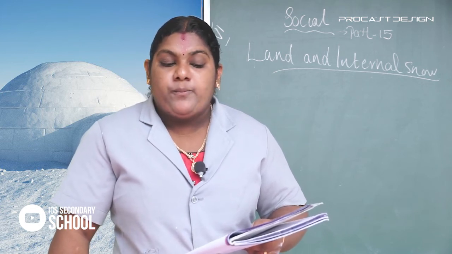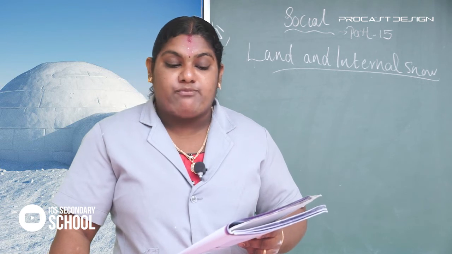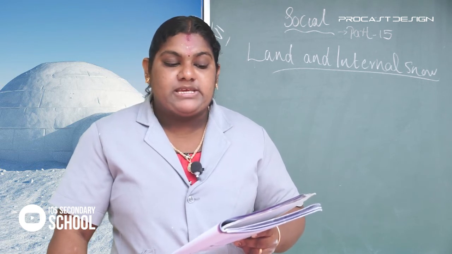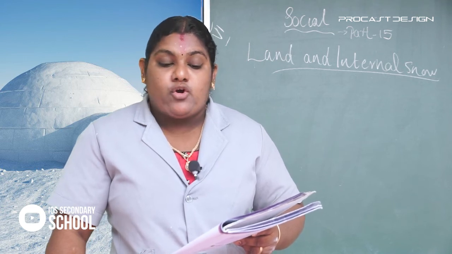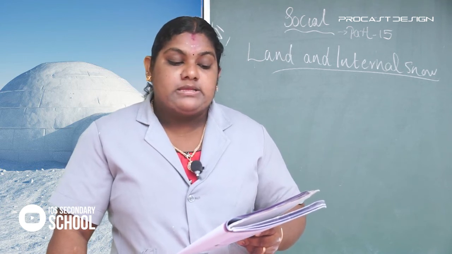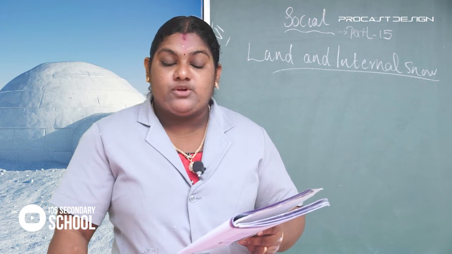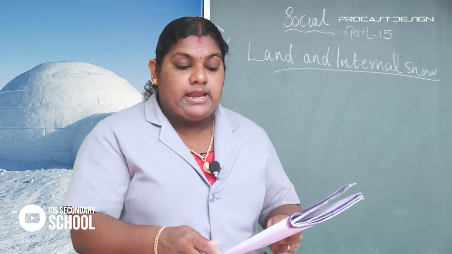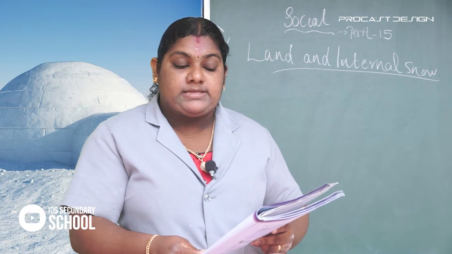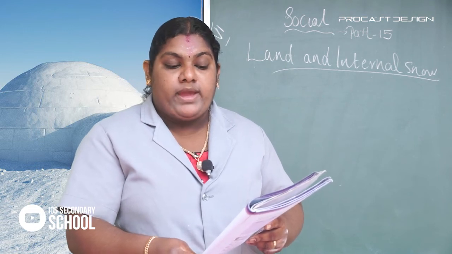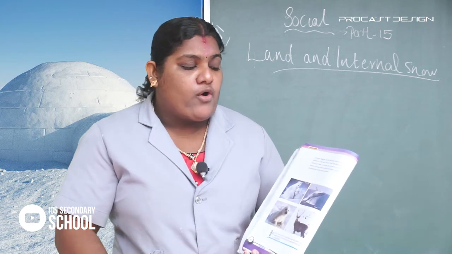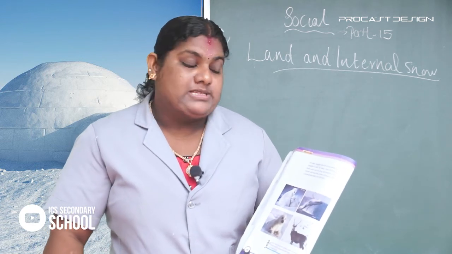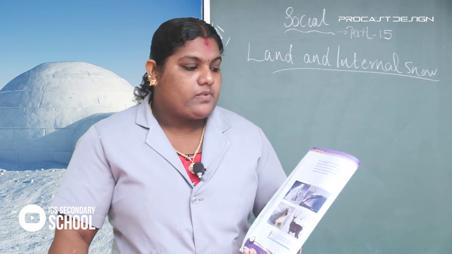Mosses and lichens are the main vegetation, and also some small flowering plants and shrubs can be seen only in the short summer. Tall trees are rare here. The main fauna includes polar bears, reindeer and sea animals like whales and fishes. Here you can see in the pictures the main fauna in the cold region.